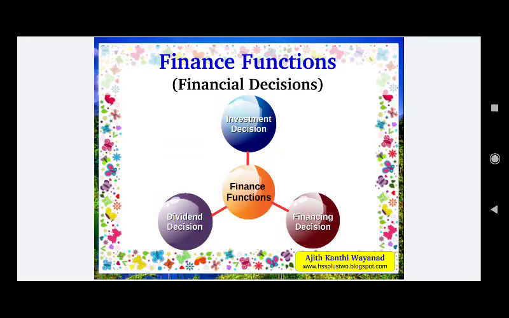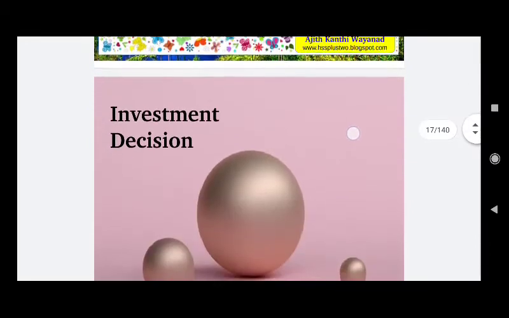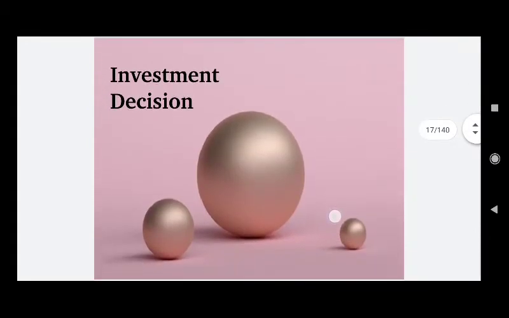In this chapter we shall be seeing the finance function or financial decisions, their meaning and factors affecting. Financial decisions, as you can see, is divided into three parts: investment decision, dividend decision and financing decision. These decisions are concerned with the optimum procurement of funds, best utilization and utilization of their return.